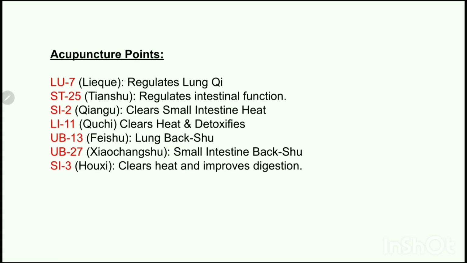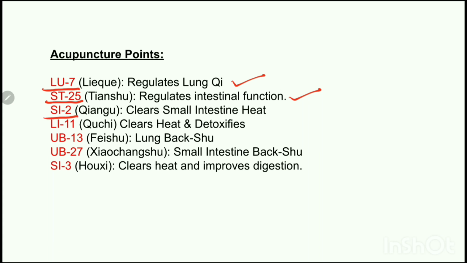Now, these are some acupuncture points which we can use. We can use Lung 7, which will regulate the lung chi. It will clear the chest congestion and also help in improving the breathing. We can use Stomach 25, which will regulate the intestinal function. It will help to treat constipation, bloating, and abdominal pain.